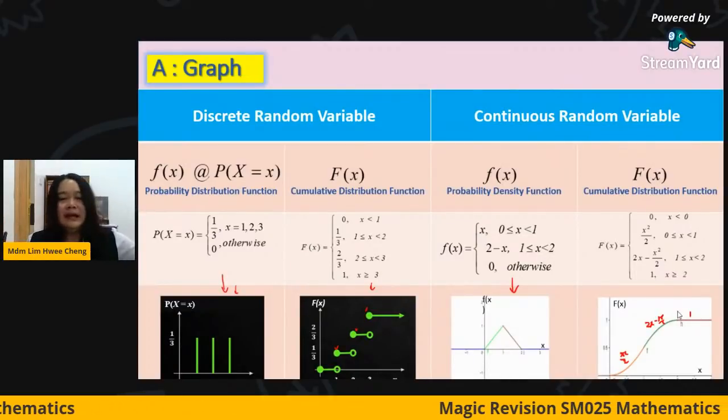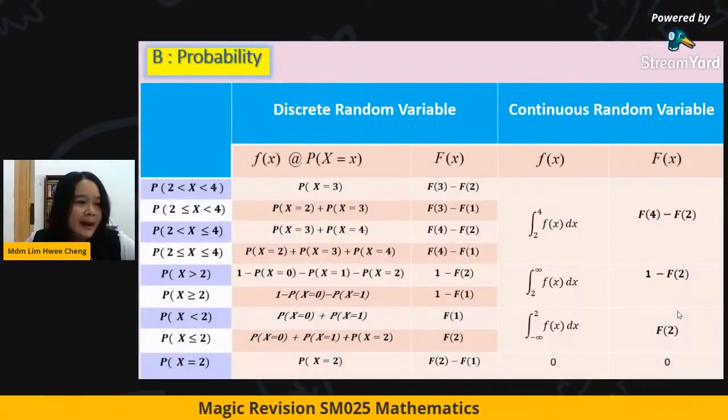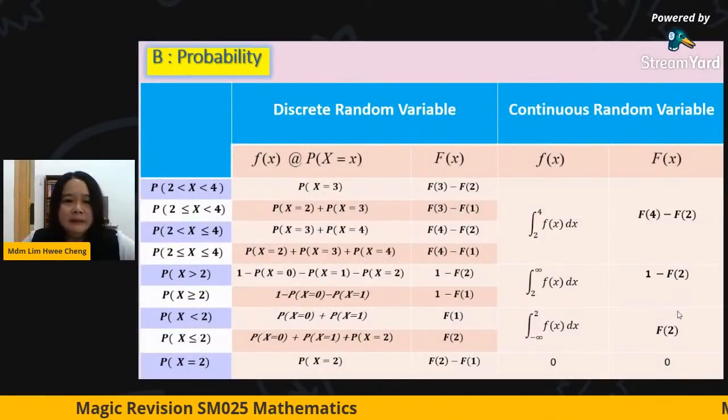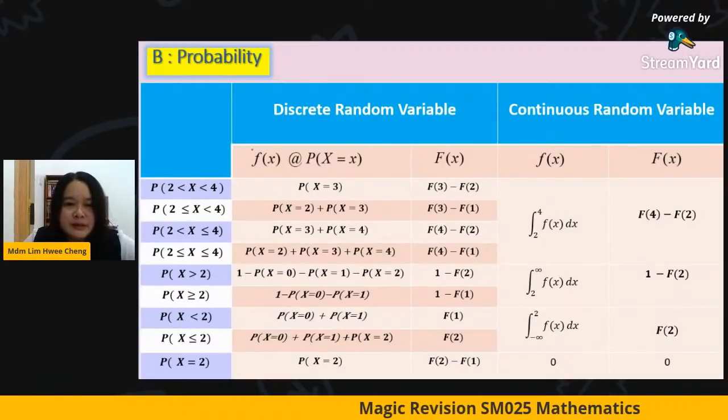Please make sure that you go back and try. Secondly is the probability part. For this probability part, students are always confused. So please make sure that you read the questions carefully.